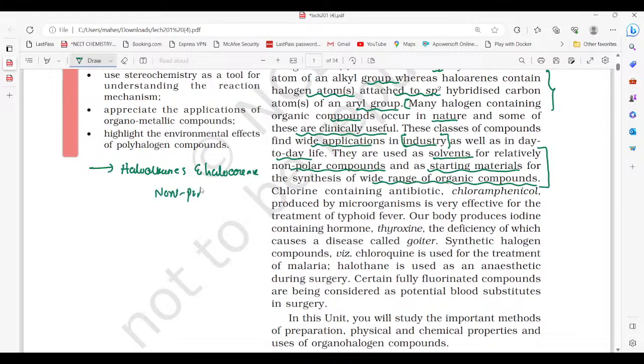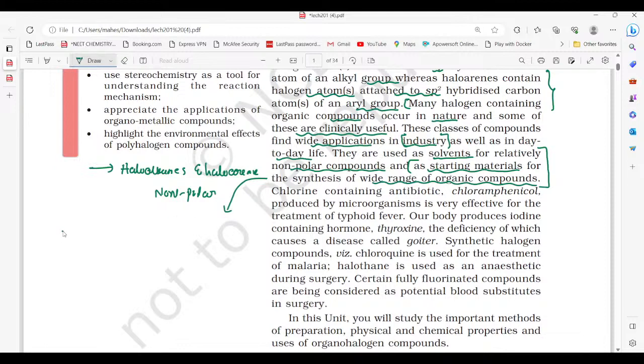That's why they are used as non-polar solvents in organic synthesis. They are also used as a starting material for the synthesis of a wide range of organic compounds.